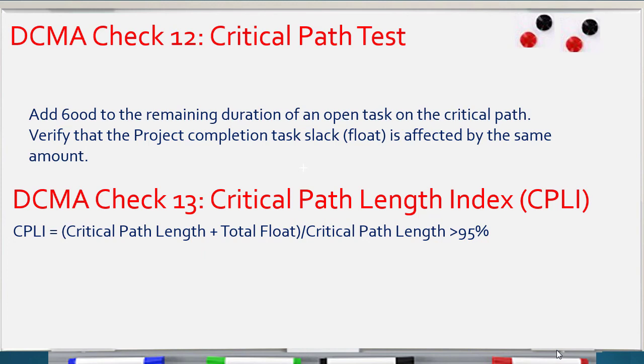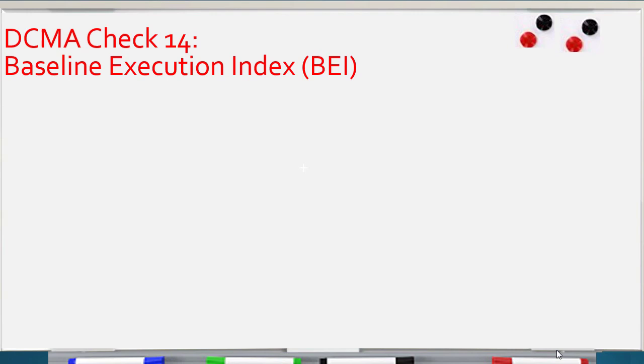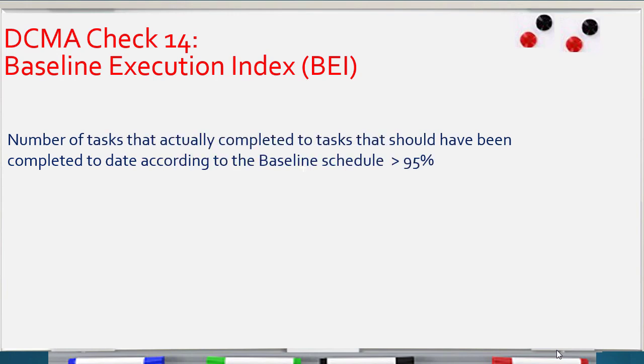According to DCMA, this index should be more than 95%. Check number 14, baseline execution index, BEI. Let's see how we calculate this index. It is the number of tasks actually completed to the number of tasks that should have been completed, so we compare actual with baseline. This percentage should be more than 95%.